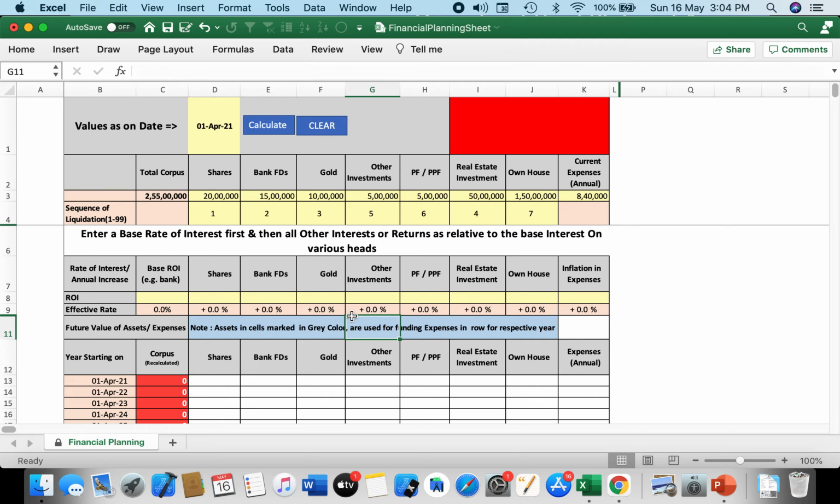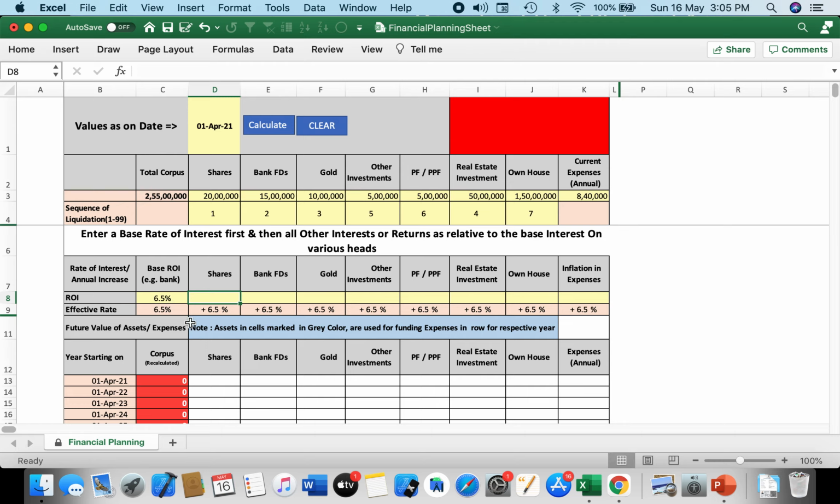Okay, now having entered the investment values and sequence of liquidation, let us look at ROI. Let us assume that our rate of return from the standard investment in bank has come down. Let us assume that to be 6.5%.